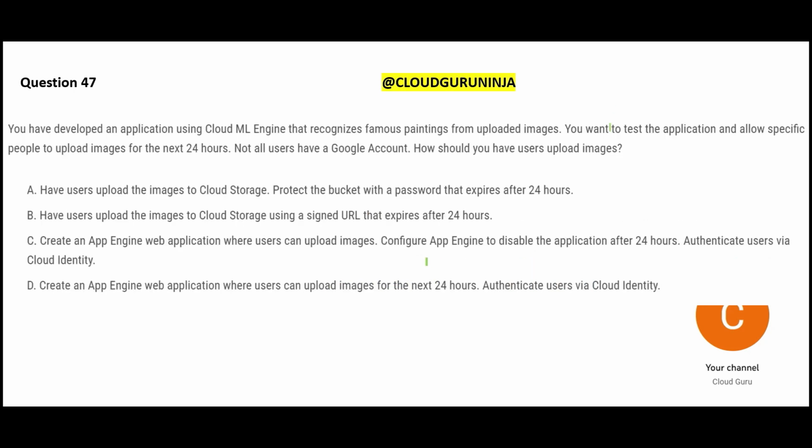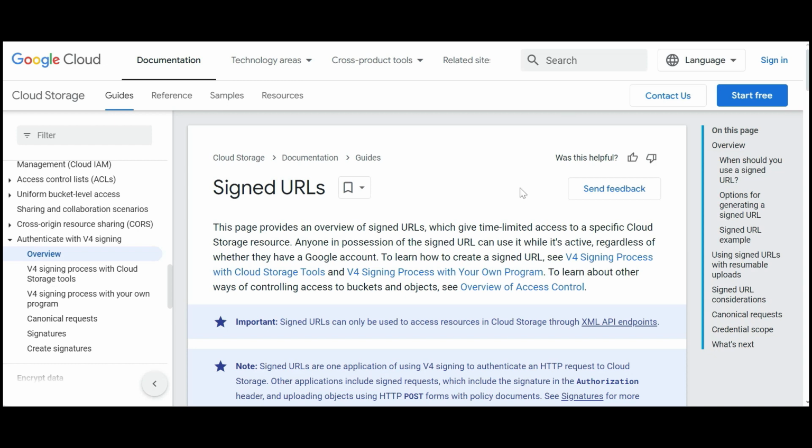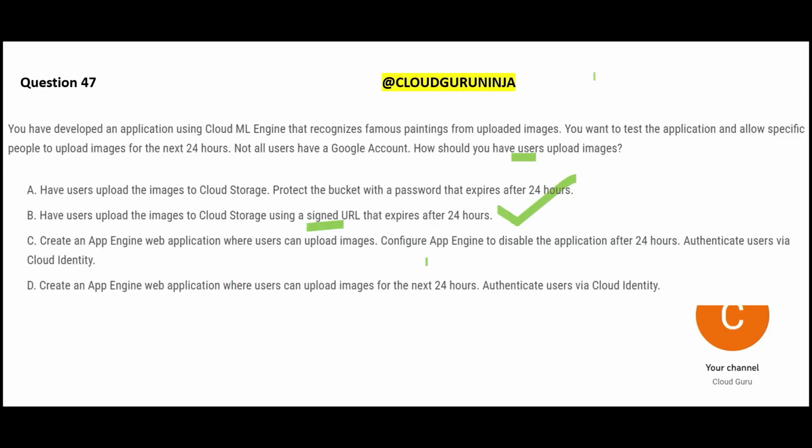See, this is a very unique question where all the people are not your cloud account users, but still you want them to upload the images. If that is the case, there is only one answer. Even in the AWS world, there is only one answer. You have to use a signed URL. That is how you can do it. If you want to give time limited access to certain people, then you can give it through this. If you're an Infosys employee and you're working for Bank of America, they give you signed URL access so that you can only have partial access or temporary access.